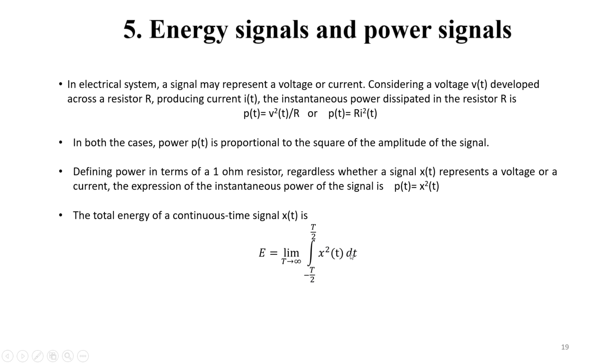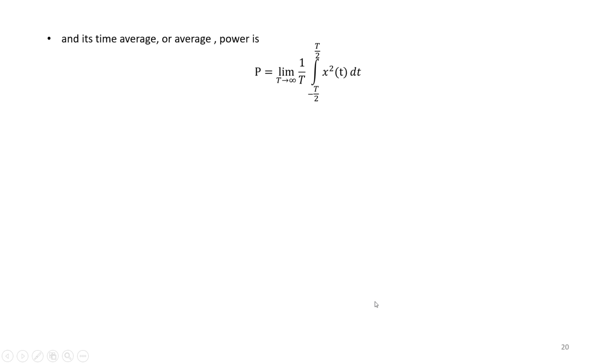What we are going to find out is the power at every instant of time, up to how long this signal exists. Integrating means we are taking the summation of the power at every instant of time, up to how long this signal exists. Let us consider this signal exists for an infinite time; then at every time instant, how much power exists will give you the idea about the total energy of that continuous time signal. So if we replace minus T by 2 and T by 2 with minus infinity and infinity, this is the expression.